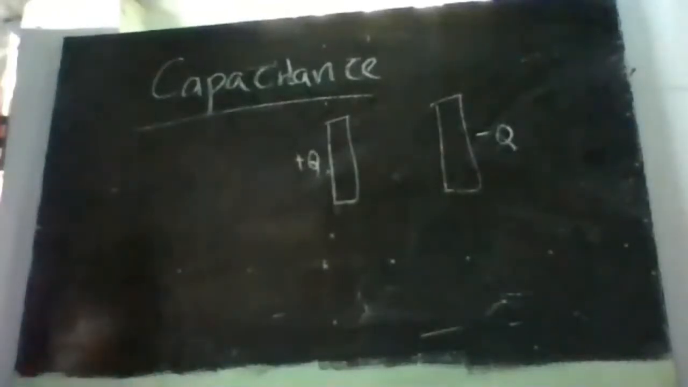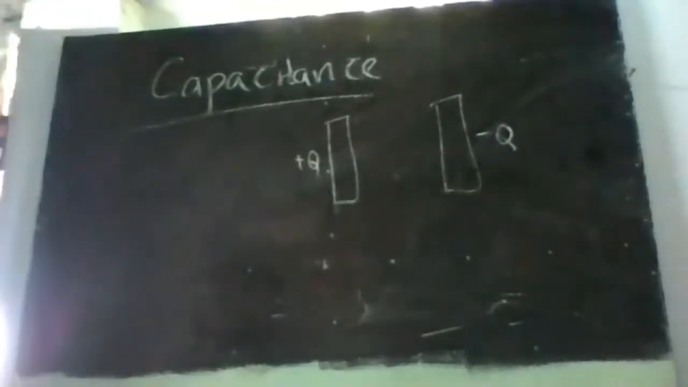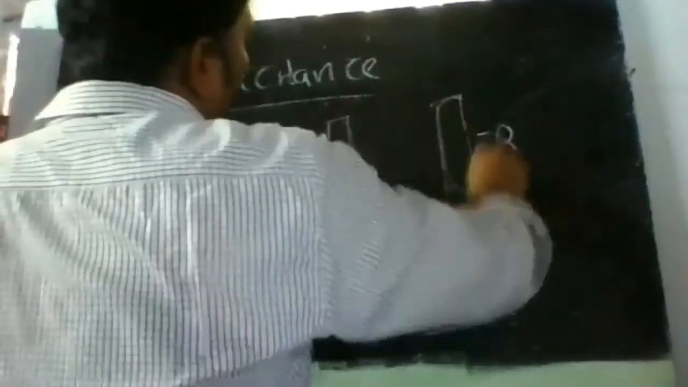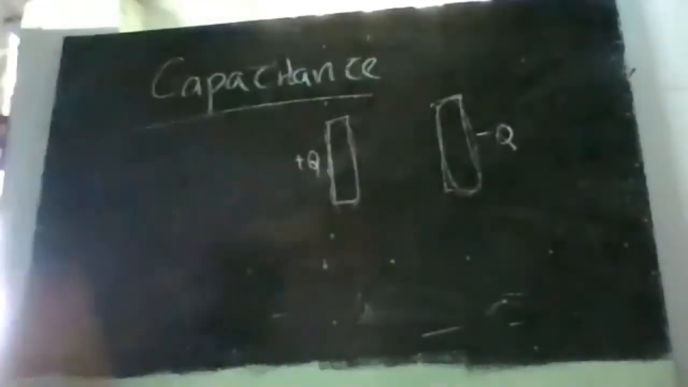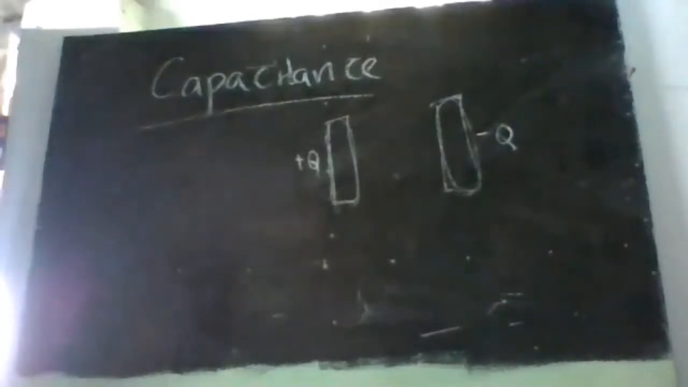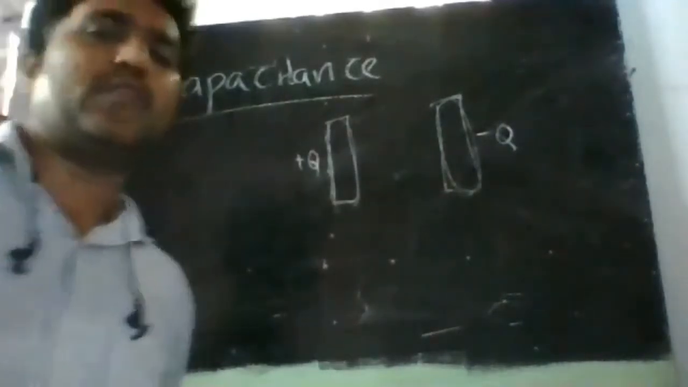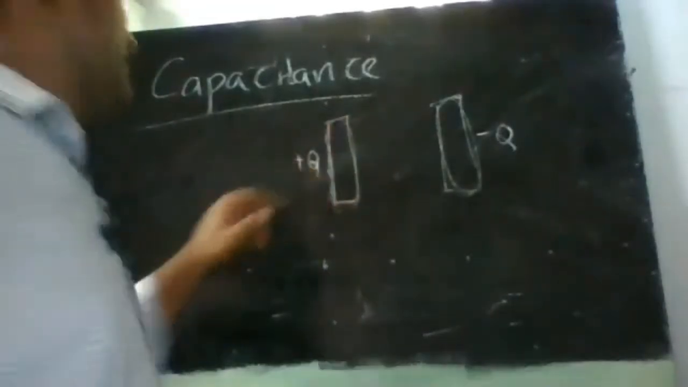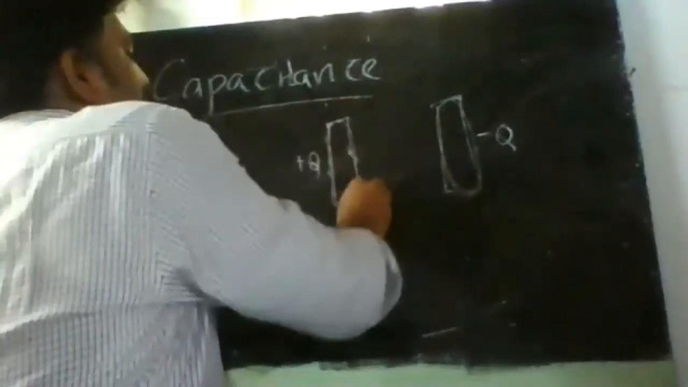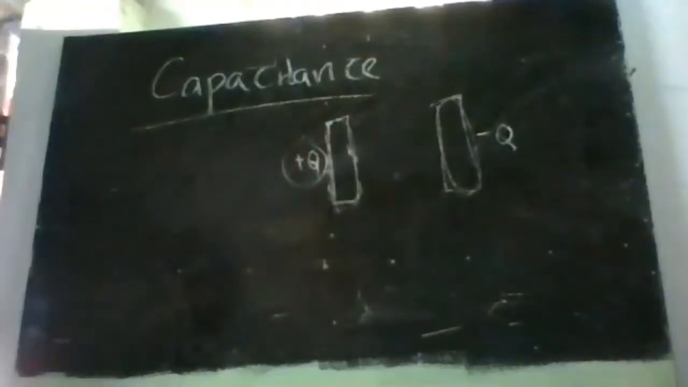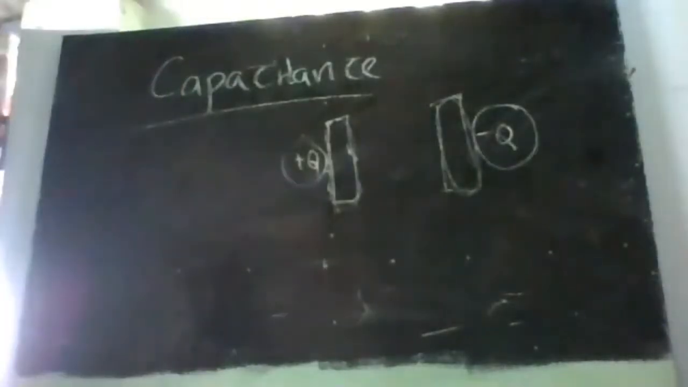The charge I am giving onto the conductors is equal but opposite in polarity. That means if one is positive, the charge stored on the other will be negative. So I am taking a metal conducting plate having a charge density of rho s, or plus q. Similarly, I am taking another plate with a charge of equal magnitude but opposite polarity.